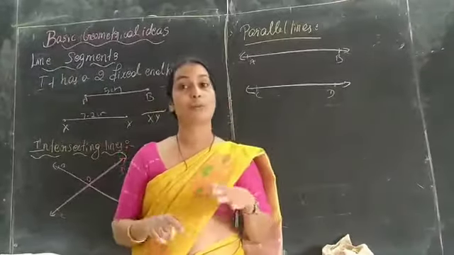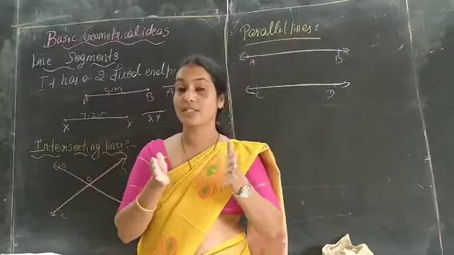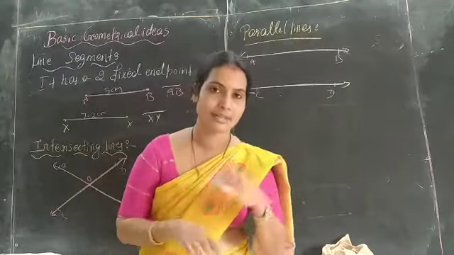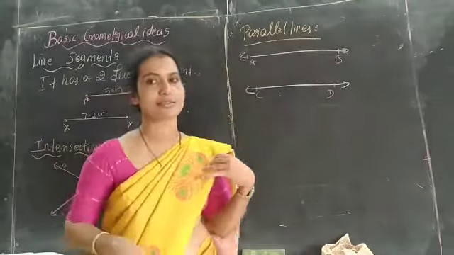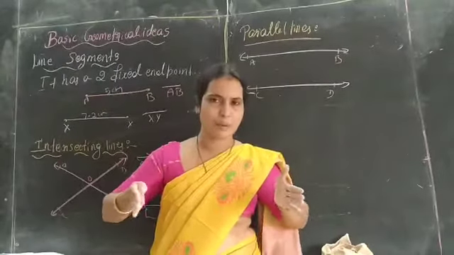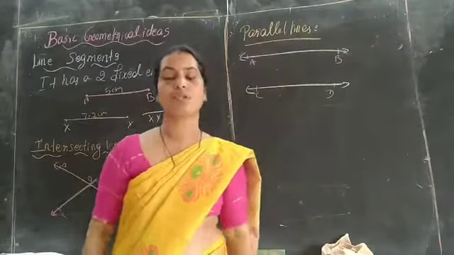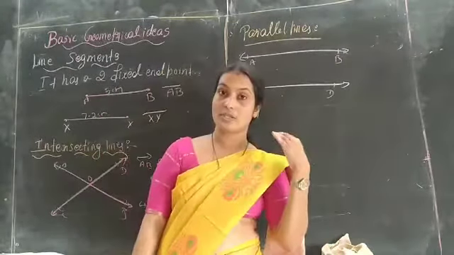A railway track is also the best example. If the tracks meet somewhere, definitely there will be an accident, isn't it? So they always maintain the same distance between the two tracks.